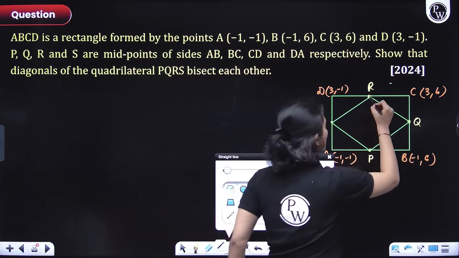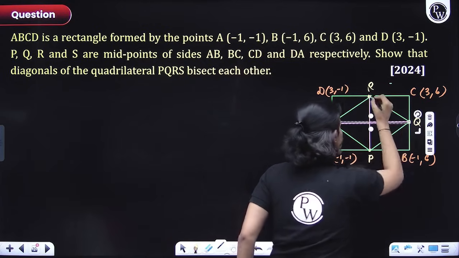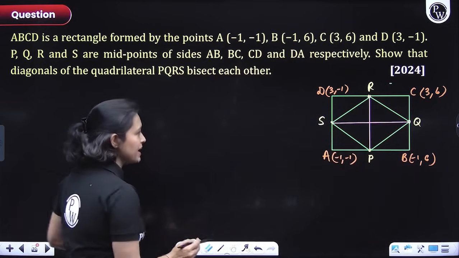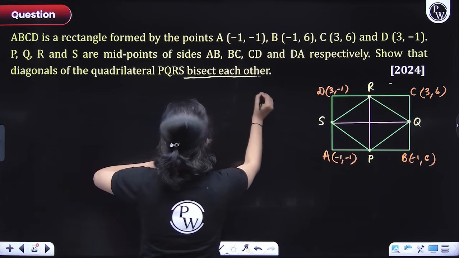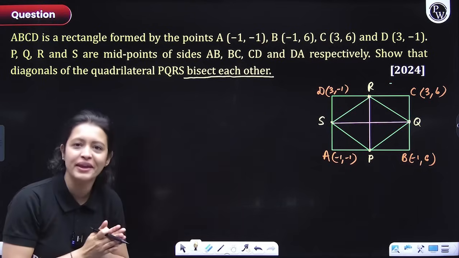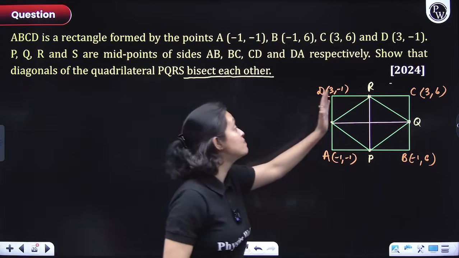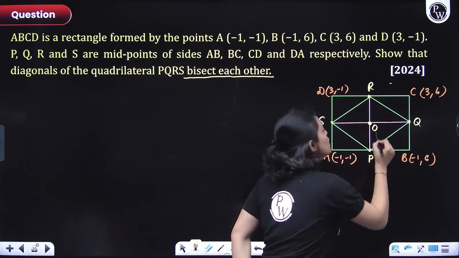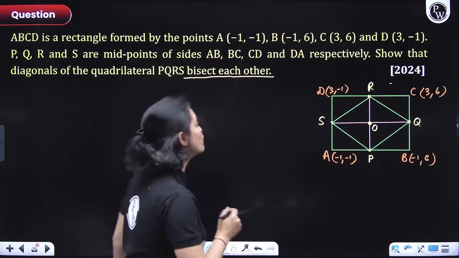The diagonals do what? They bisect each other. So these two diagonals we have to show. These are the diagonals, RP and SQ, bisect each other. So first of all, everyone, do you remember what diagonals bisect each other means in coordinate geometry? Diagonals bisect each other means that both the diagonals share the same midpoint. Both of them share the same midpoint. So what do you need to do?